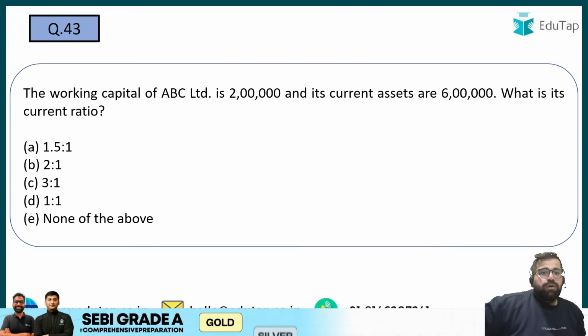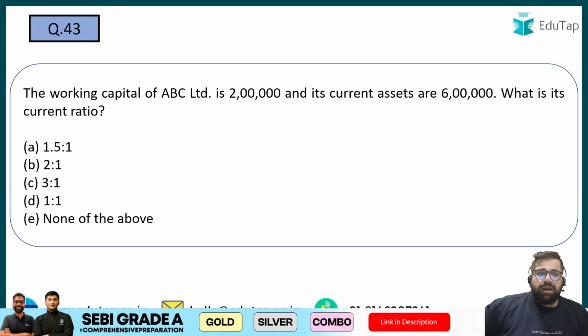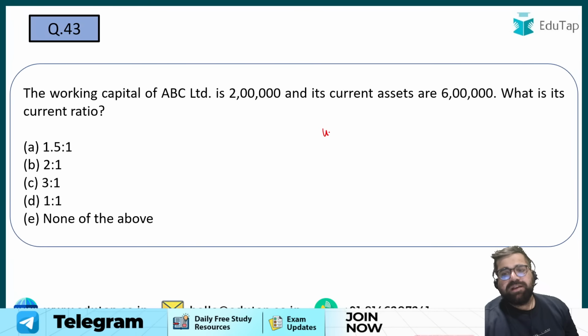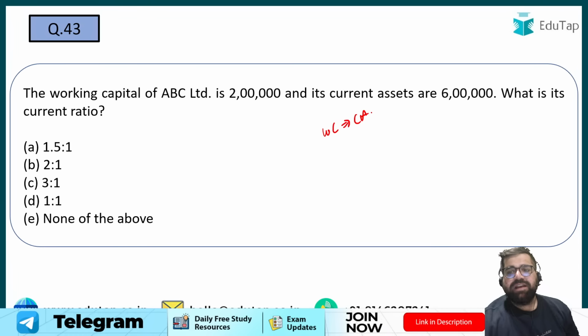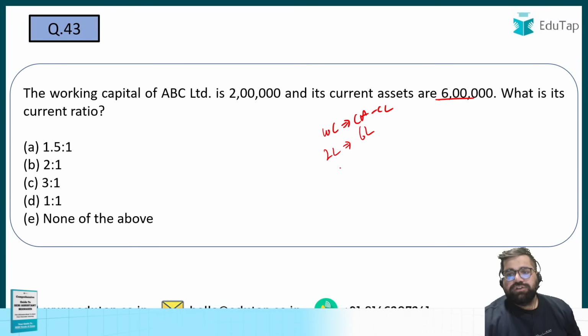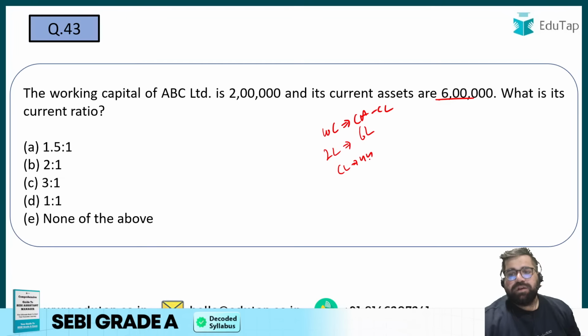43. Working capital is 2 lakh and the current assets are 6 lakh. Now we know working capital is the difference between current assets and current liability. Current assets are given as 6 lakh and working capital is given as 2 lakh. So your current liability will become 4 lakh, right?